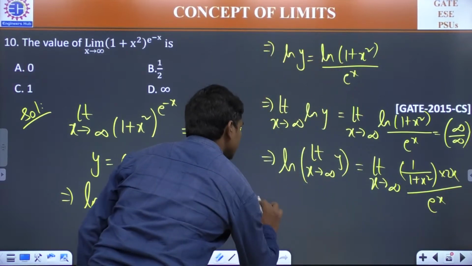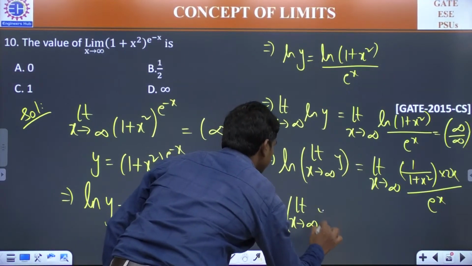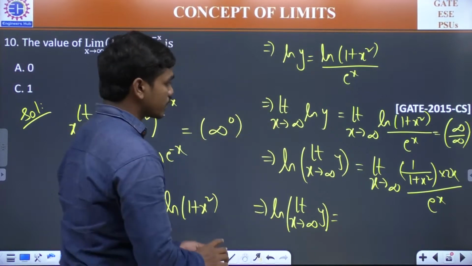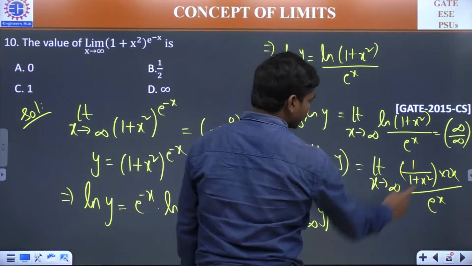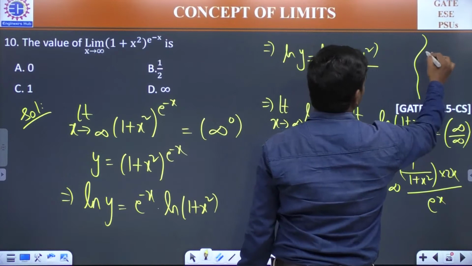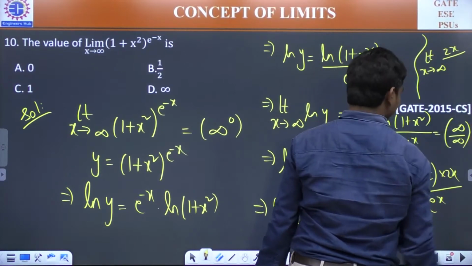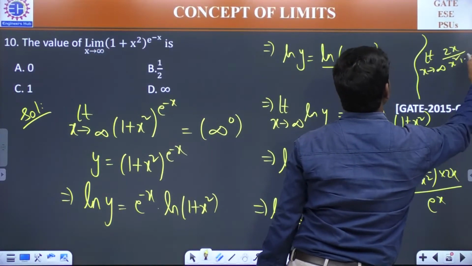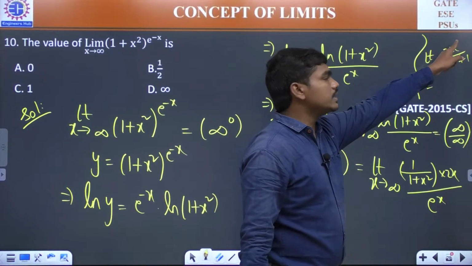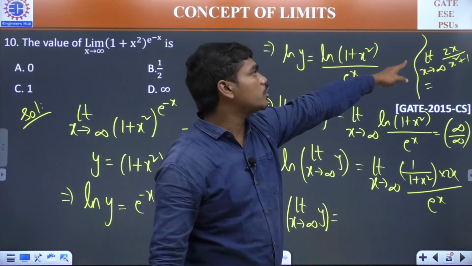So this implies ln of limit x tends to infinity y is equal to, look carefully, this is the most important step at this point. If you are applying x tends to infinity, this limit is something like limit x tends to infinity 2x divided by x square plus 1. Can you tell me what could be the answer for this limit? See, both are polynomial functions, and the degree of numerator is less than the degree of denominator. So can you please tell me what could be the answer for this?